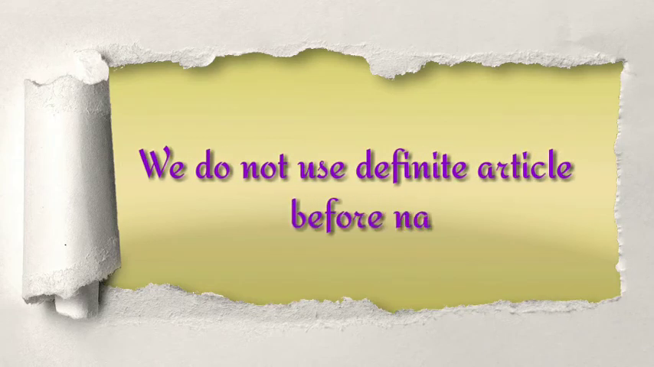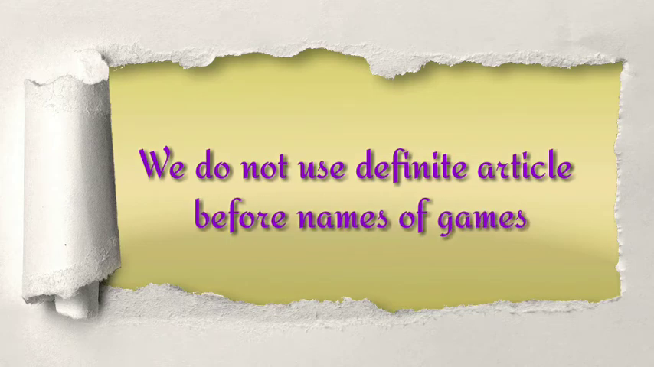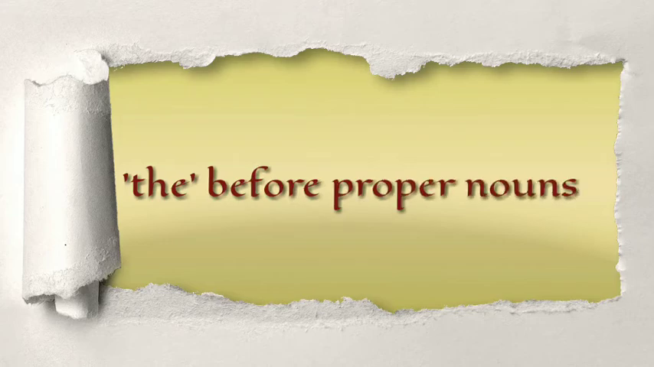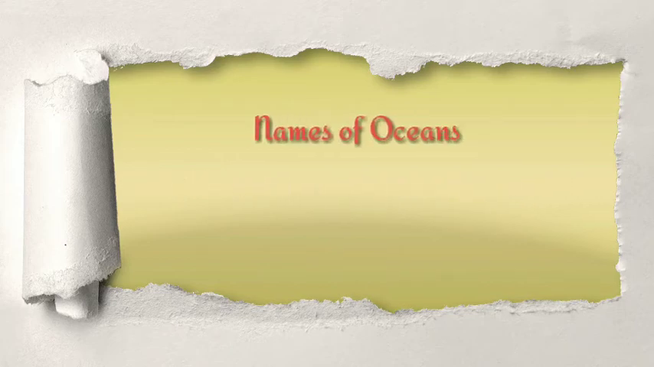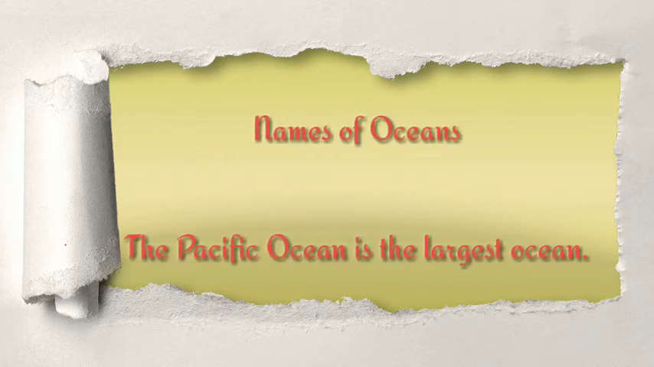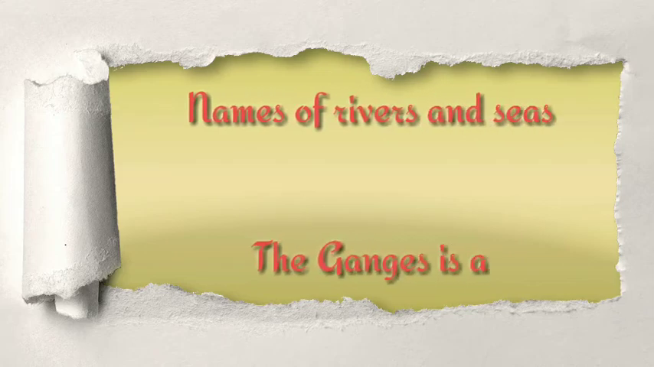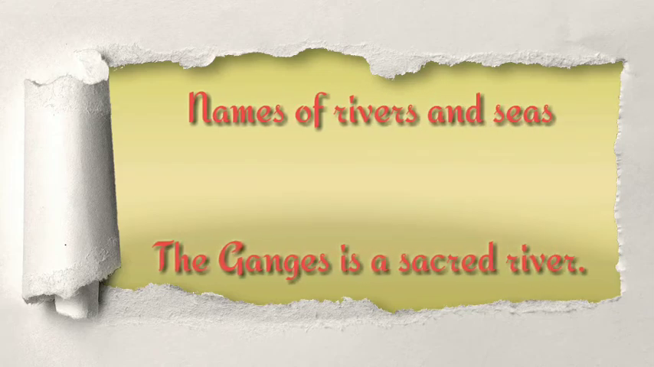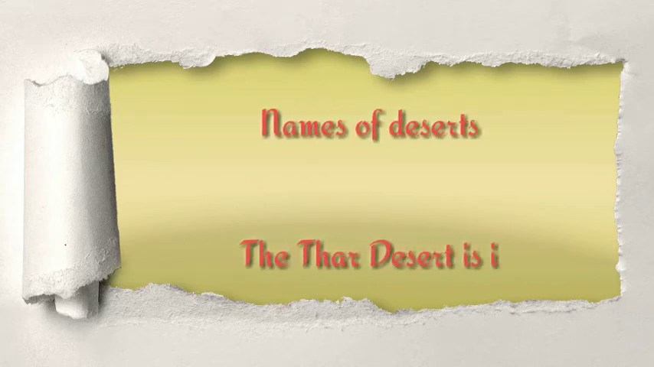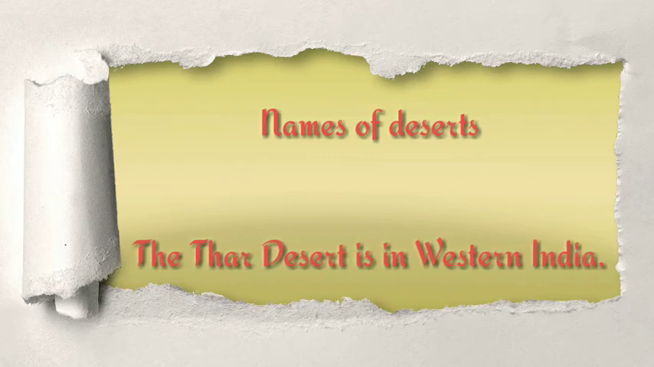We cannot use the definite article before names of games. We use the definite article the before the following proper nouns. Let's see which are those. Names of oceans. For example, the Pacific Ocean is the largest ocean. Names of rivers and seas. For example, the Ganges is a sacred river. Names of deserts. For example, the Thar Desert is in western India.